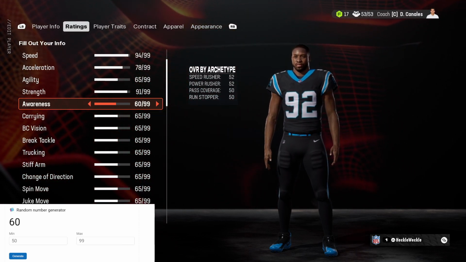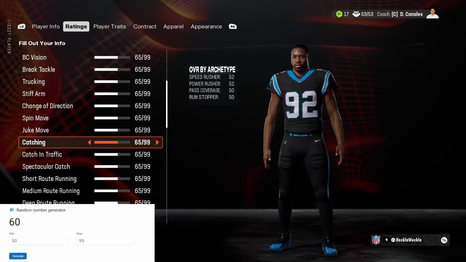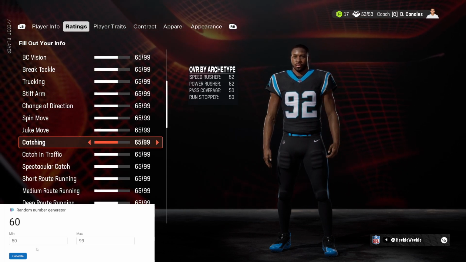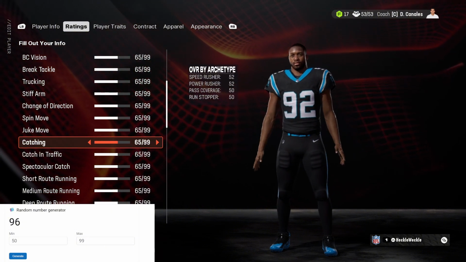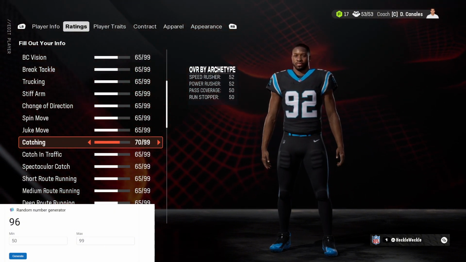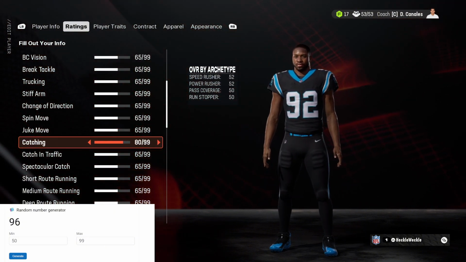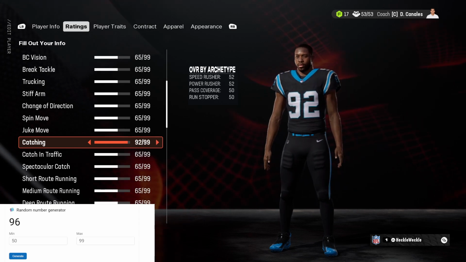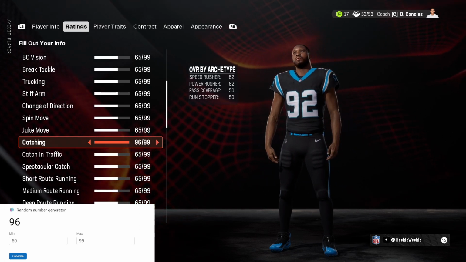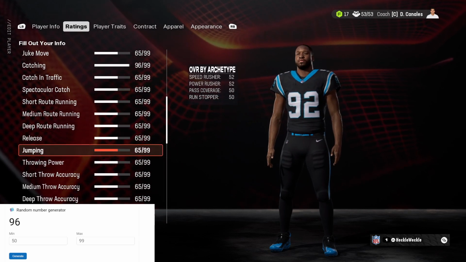60 is pretty low, but we'll move on. Next one here we'll be spinning the random number generator for is catching. We get a 96. So if the ball is in his area, he won't be very aware, but the chances he hangs on to the football are very likely.